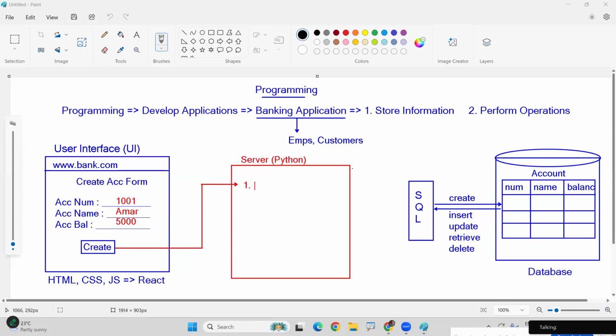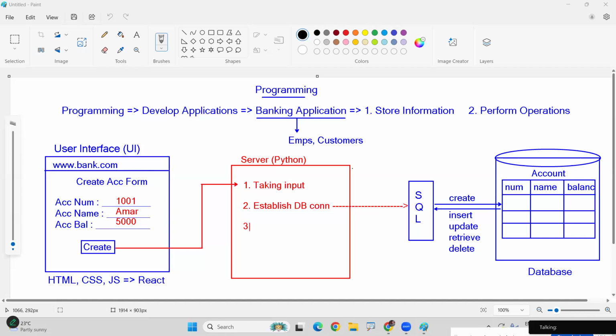First one is taking input from the user. Second one is what? It has to store it in the database. So it will establish the connection. It will connect to SQL.